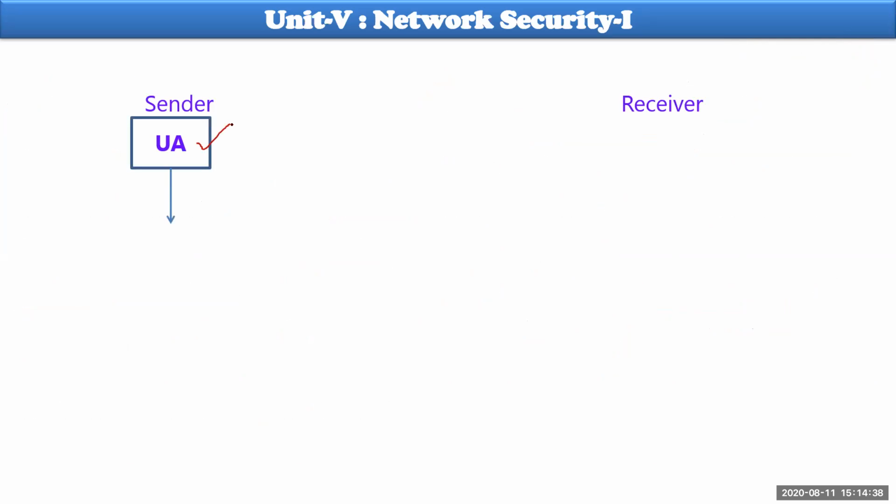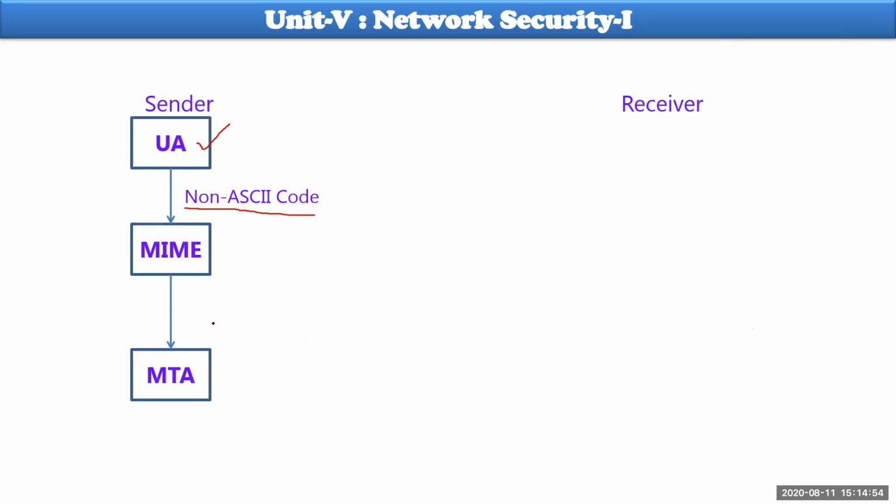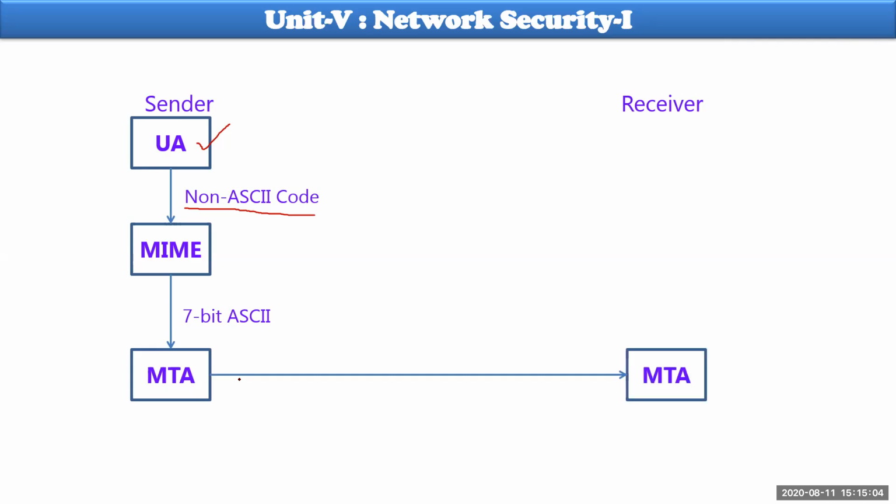So this mail will be transmitted through MIME first, because the mail might have some non-ASCII data, which is in encoded form. That encoded form can be taken by MIME, and MIME converts every encoded data to 7-bit ASCII format, and then it can be sent to the MTA. The MTA will forward the same data to the receiver side MTA, and it is in 7-bit ASCII format.